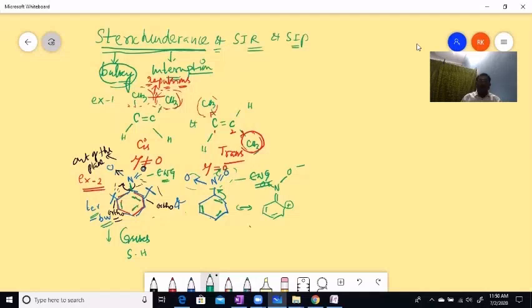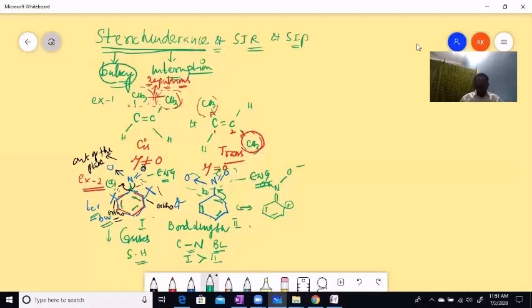So coming to this, whenever we compare the bond lengths based on steric hindrance, that's known as steric inhibition of resonance, children. Let us take the CN bond length in this case as A, and the CN bond length in this case as B. So coming to the first structure, the CN bond length in the first structure is greater than that of the second structure. That's very clear. It is also due to steric hindrance.